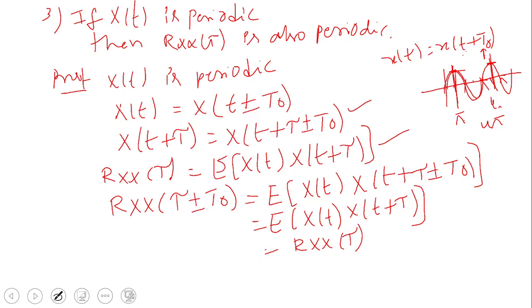So we showed that the autocorrelation function is also periodic. Okay. Next, we will go for the fourth property.